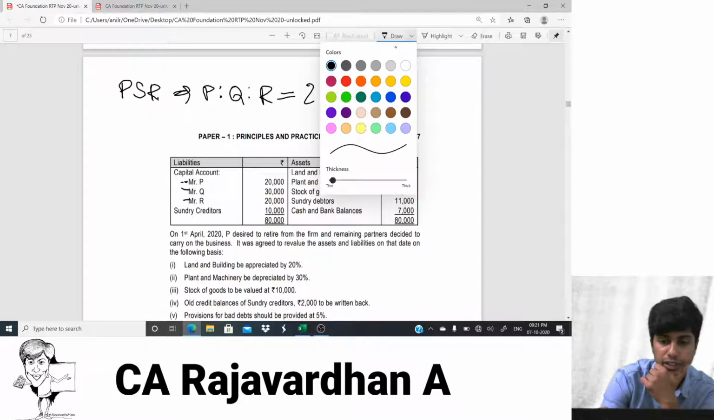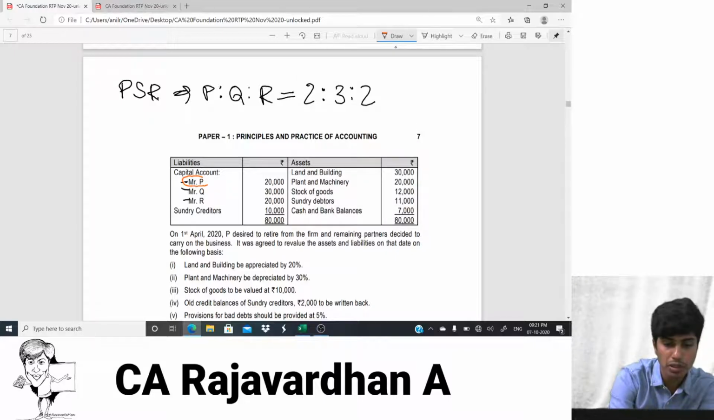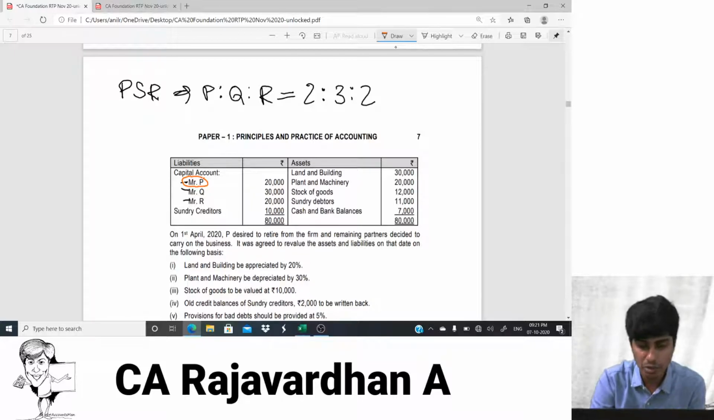Okay, let's go ahead. So then let's see who's retiring. P is retiring, guys. It's Mr. P who's retiring. Okay, P decided to retire from the firm, and the remaining partners decided to continue the business. Q and R are continuing the business. It was agreed to revalue the assets and liabilities on the date on the following basis.